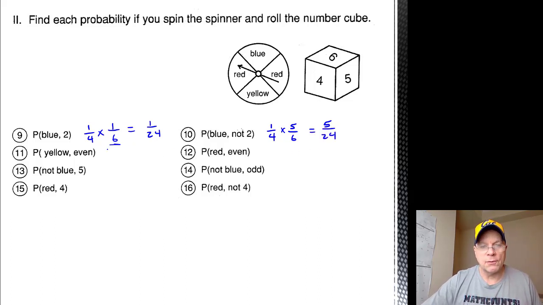Probability of yellow is 1/4. Half the numbers on the dice are even, so 3/6 or 1/2. So the probability of spinning the yellow space and then rolling an even number would be 1/8.